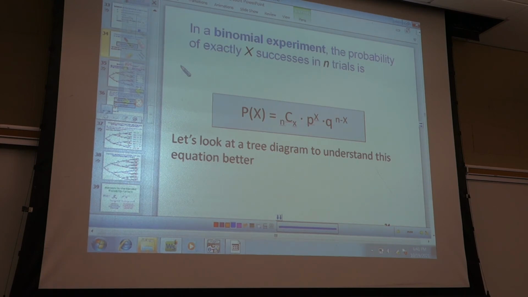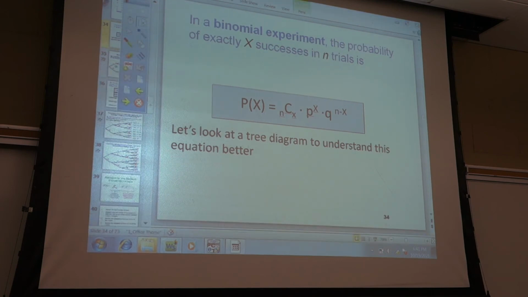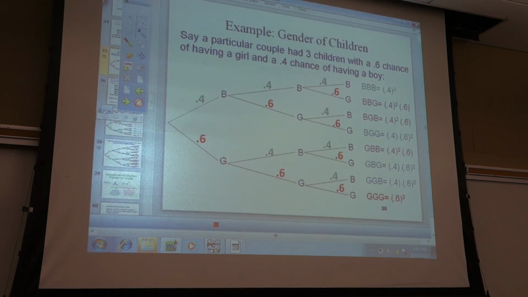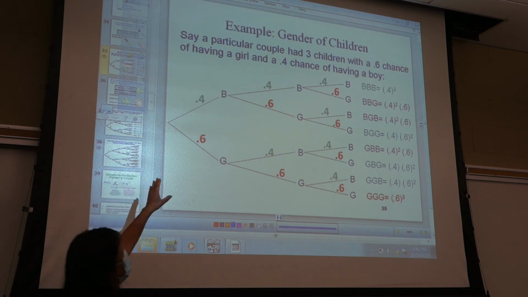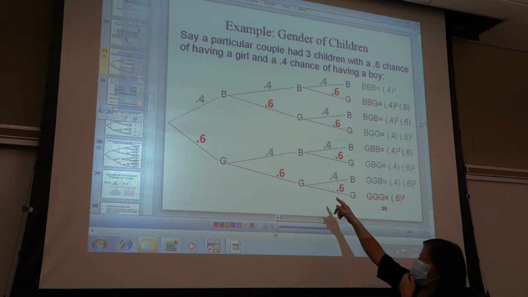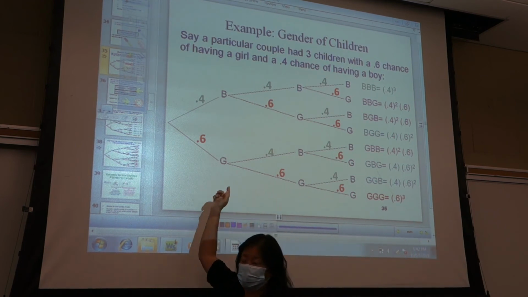So here's this probability. I'm going to show you guys a tree diagram to understand this a little bit better. Austin, go ahead and read for me. Say a particular couple had 3 children with a 0.6 chance of having a girl and a 0.4 chance of having a boy. Perfect. So this would be a probability tree that we have for this. First kid could be a boy or a girl. Second child could be a boy or a girl. Third child could be a boy or a girl. The probabilities for each of these are on the branches. Good?